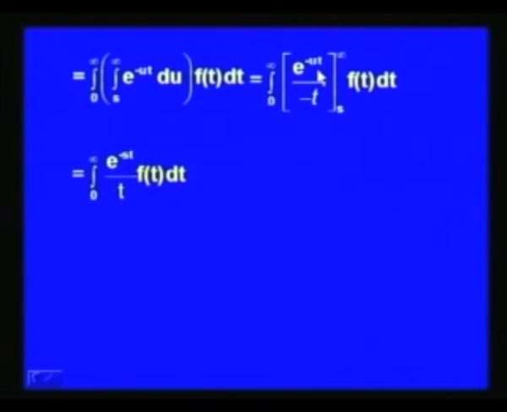Now, when t goes to infinity, because u is greater than gamma, and gamma in the existence theorem can be taken to be positive, e^(-ut) goes to 0 as t goes to infinity, and when we put the lower limit, the value of this expression becomes e^(-st)/t. So, we get the right hand side as the integral from 0 to infinity of e^(-st)/t times f(t) dt, which can be written in the form of the Laplace transform of f(t)/t, that is the integral from 0 to infinity of e^(-st) f(t)/t dt. So, we get the right hand side equal to L of f(t)/t.